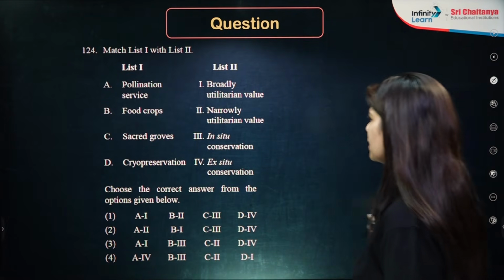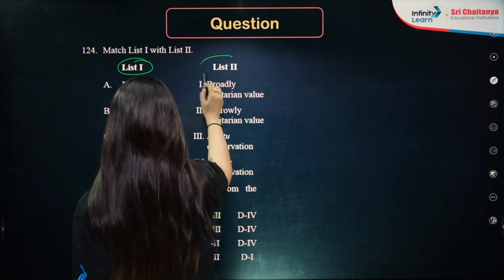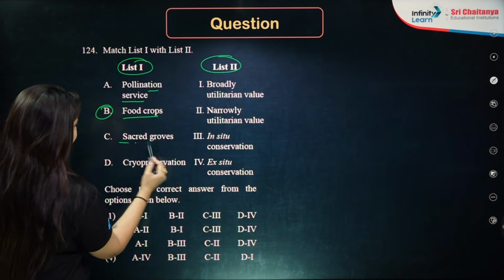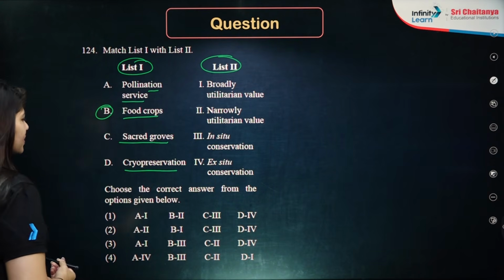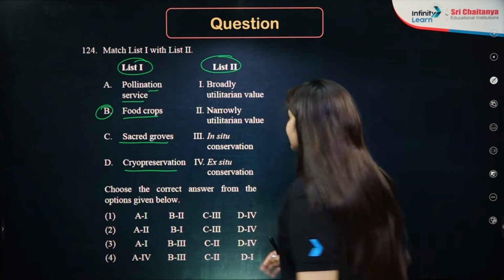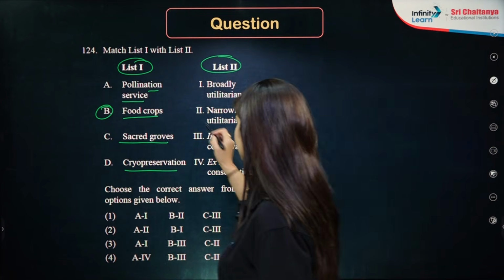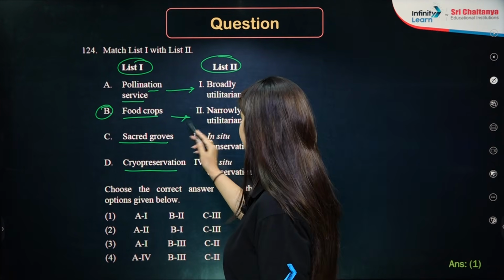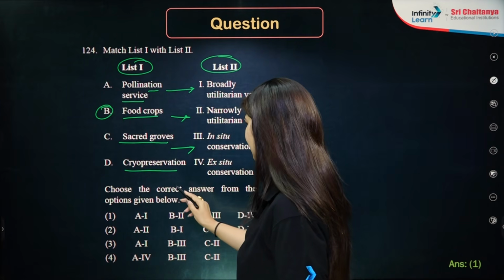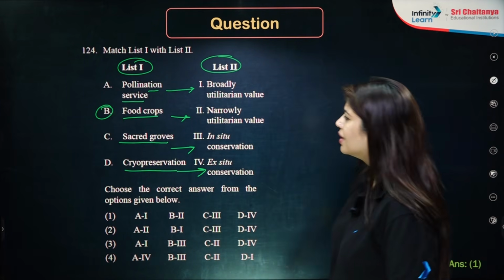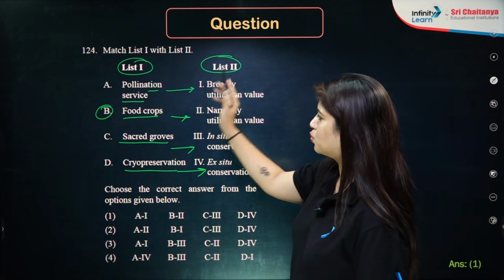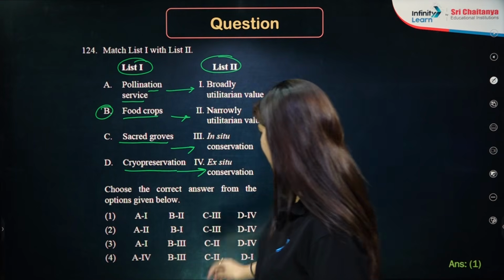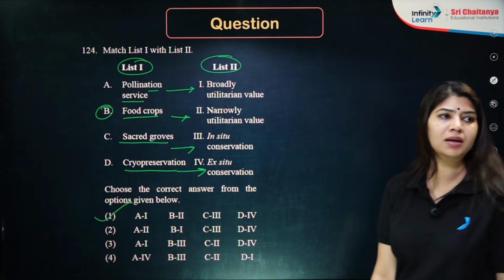Again, match the column type of question. We have column 1, column 2. Column 1 is pollination services, food crop, sacred groves, and then we have cryopreservation. So pollination services, it is a broadly utilitarian thing. Food crops, it is a narrow kind of thing. Sacred groves, these are the in situ conservation, and cryopreservation is a method of ex situ conservation. Very simple question. A was with 1, B 2, C 3, and D is at 4. Answer is option number 1.